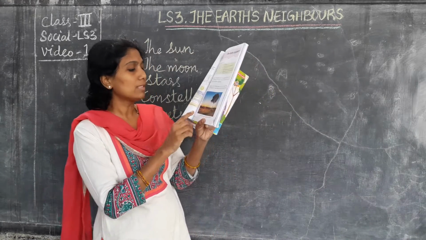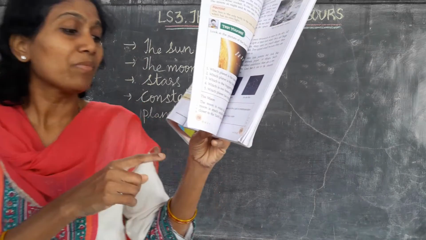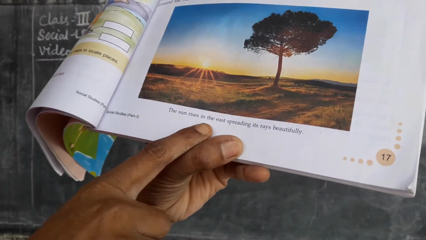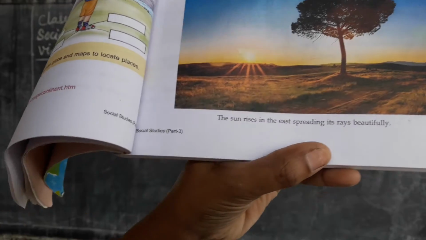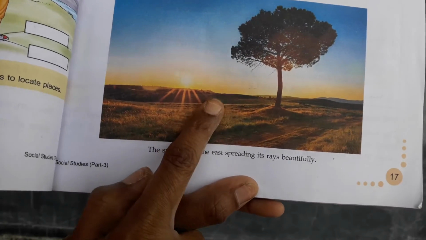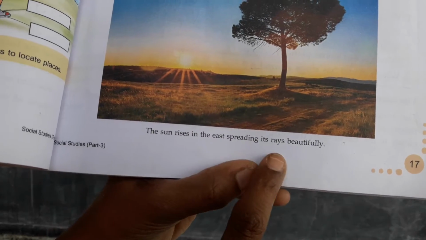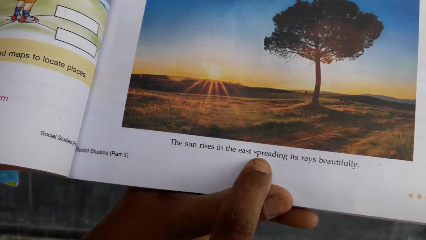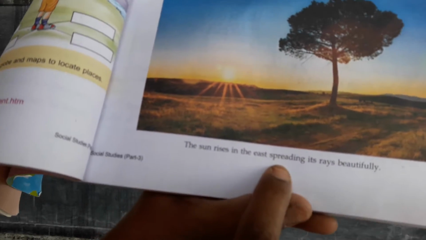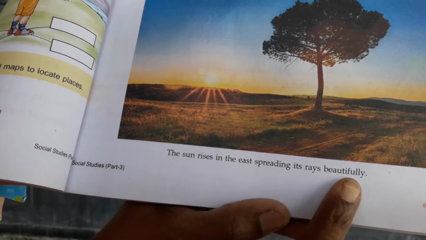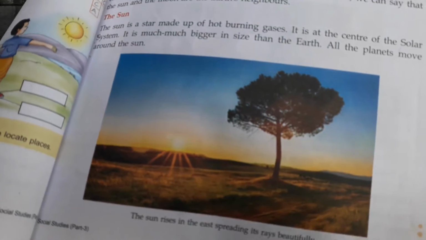Now see the picture here. The sun rises in the east, spreading its rays beautifully. See here, the sun is rising, and see how the rays are falling.